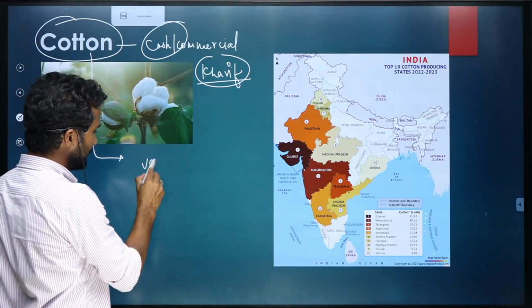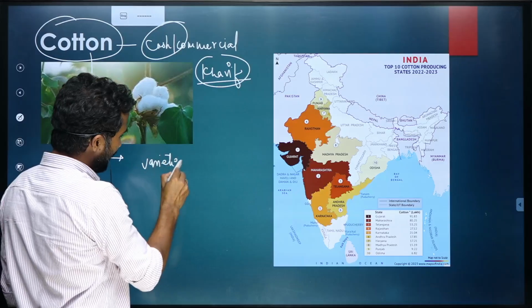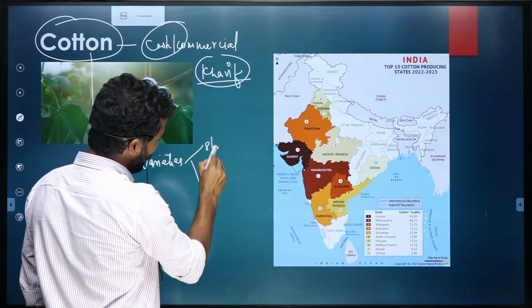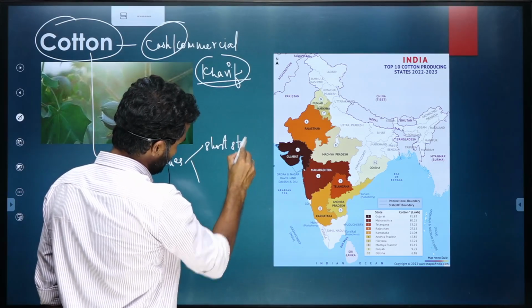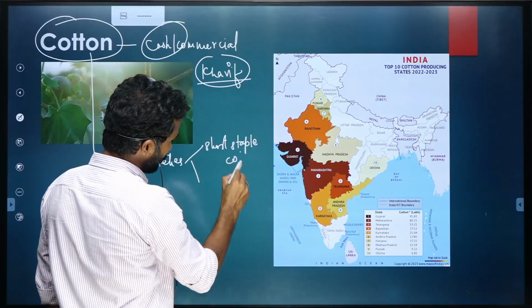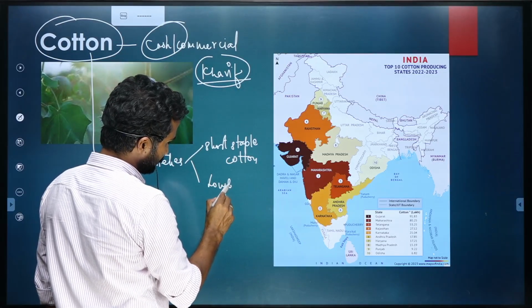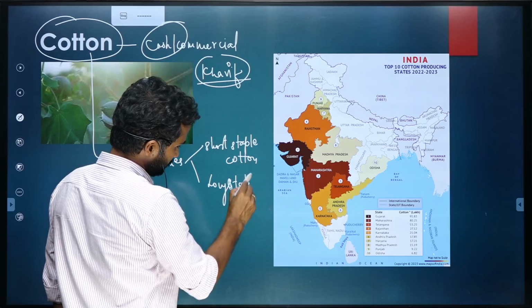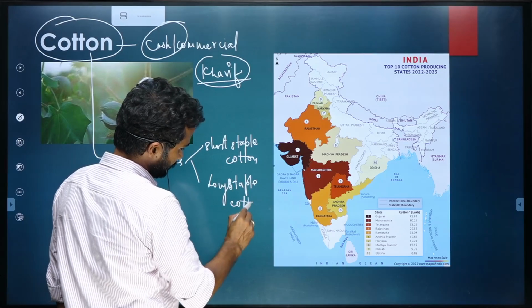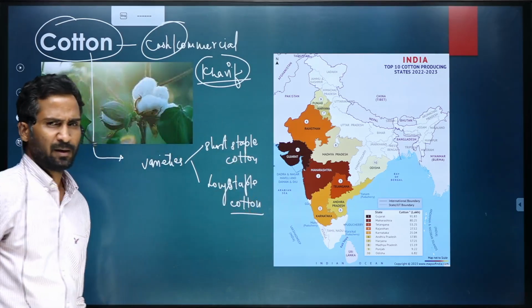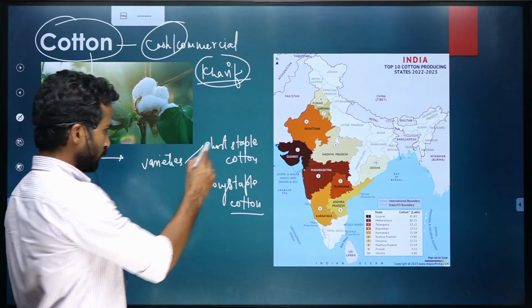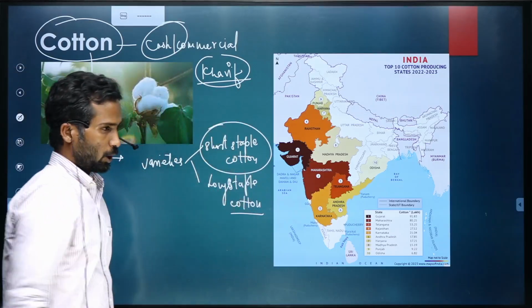Basically, the varieties broadly are short staple cotton and long staple cotton. So India is growing both these qualities of crops.